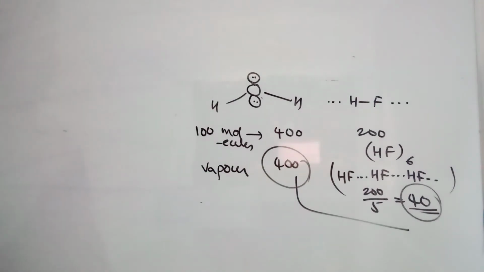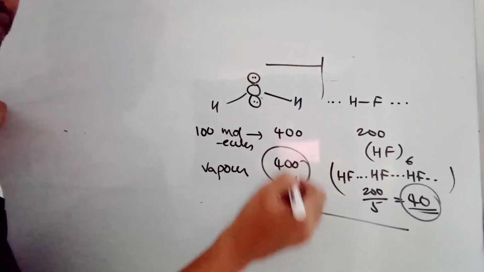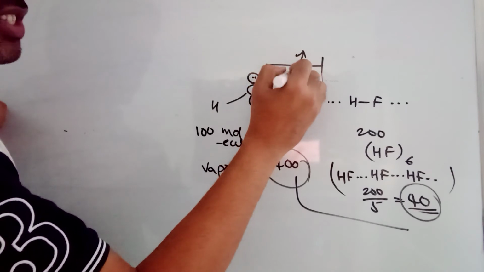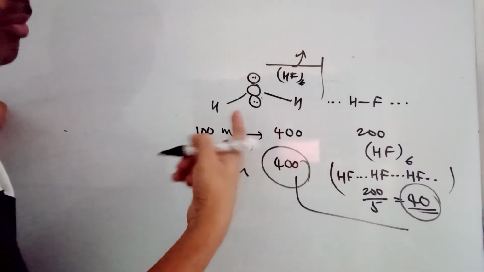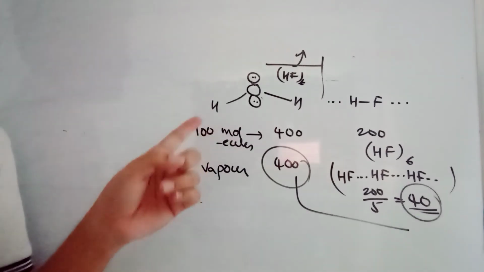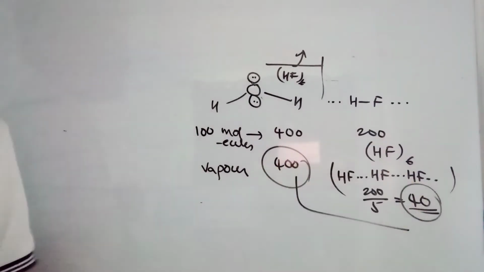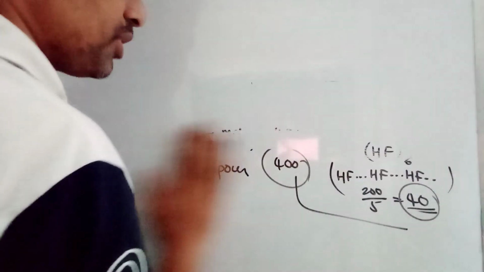In HF you are breaking only 40 hydrogen bonds because, for example, it is a 6 HF unit chain. Cut here, that's enough, and all these 6 will go as (HF)6. In the vapor state it is possible. But H2O taken 2, H2O taken 3, H2O taken 4 is not possible in the vapor state. It must be an individual molecule, so you are going to break every bond here. But in this case, after every 6, if you cut one, that's enough. There is no need to break every one. So obviously hydrogen fluoride will have the lower boiling point.